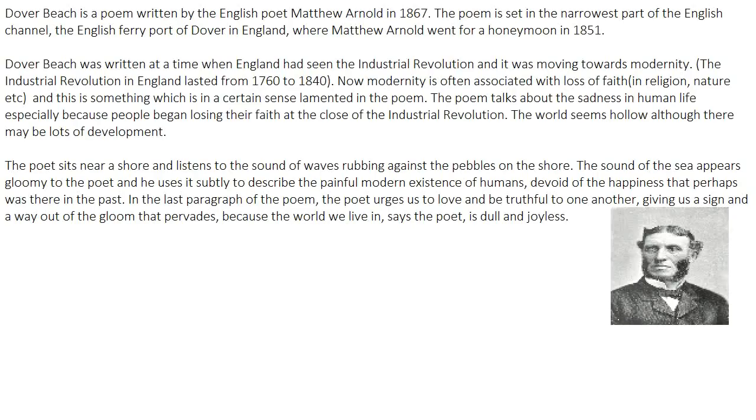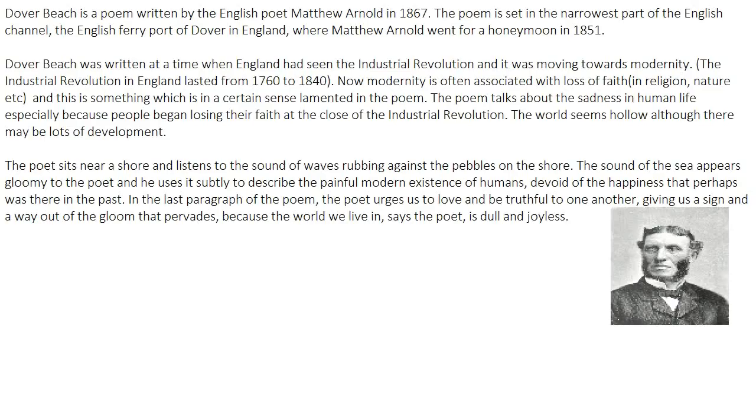So the poet gives us a ray of hope towards the end, that yes, if we are lovable, if we are truthful, if we are ready to love, we may definitely be happy in this modern, fake and artificial world. So this is a summary that I tried to give of this poem known as Dover Beach. Everything is going to get clear to you when I discuss the poem line by line.